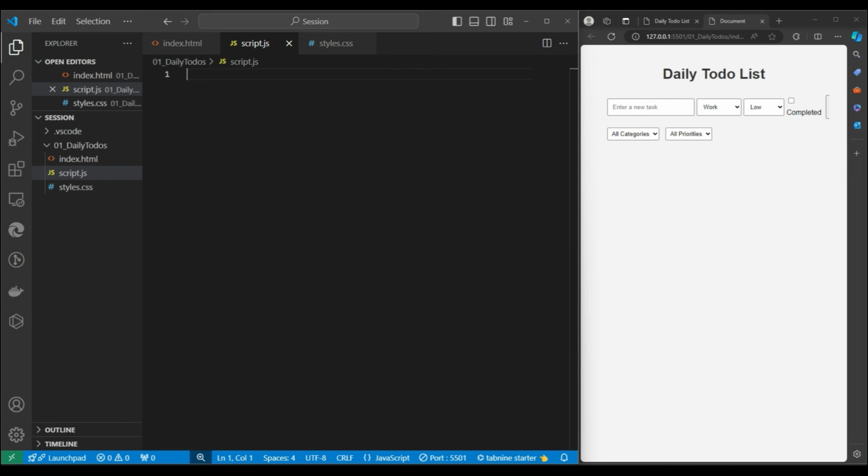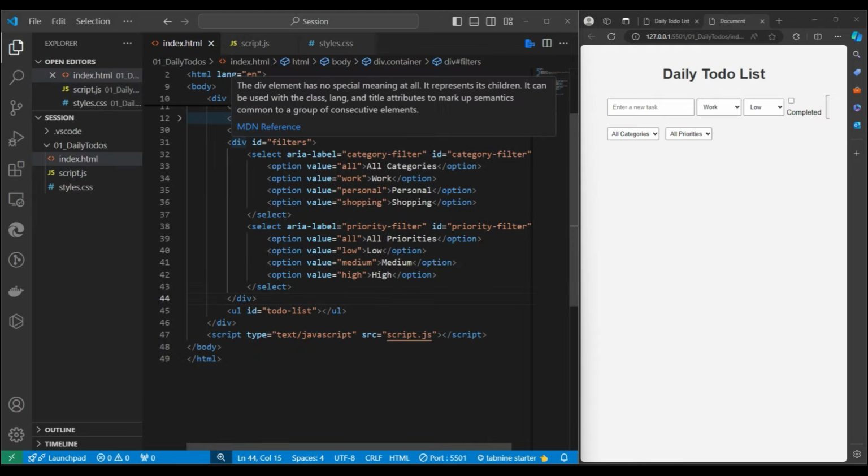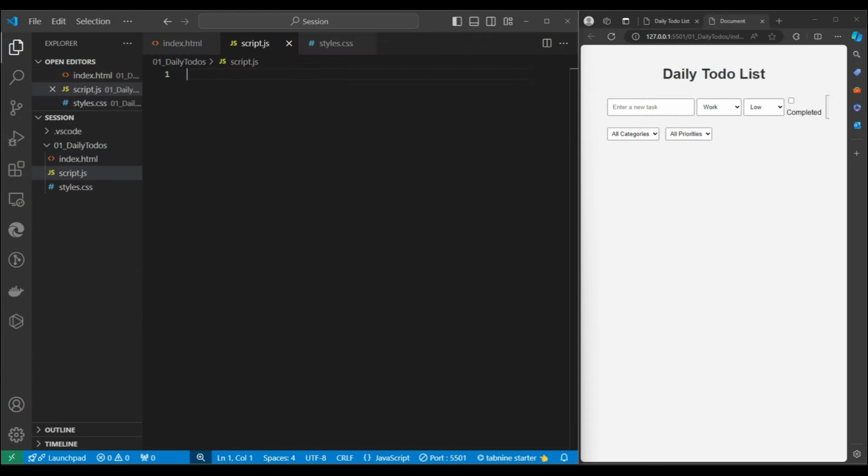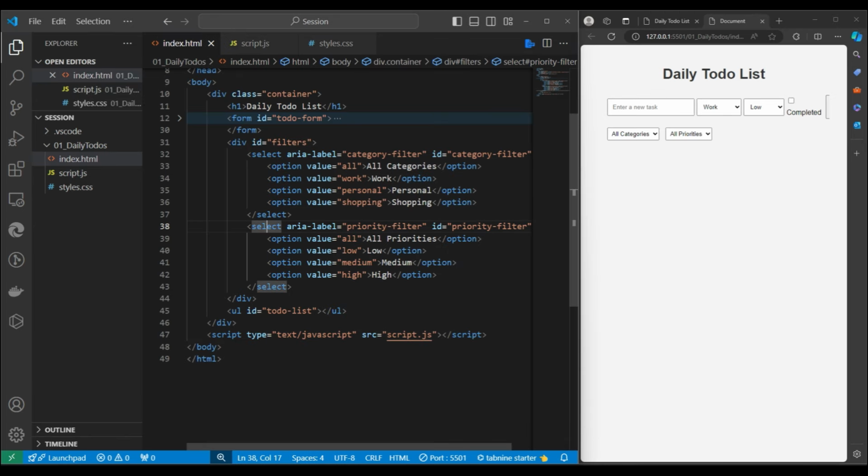Inside it we have so many branches. We have the DOM, inside it the body tag, and inside it whatever we made, like container, form, filter, and inside the filter we have select. So we will write JavaScript to run when the DOM content is loaded successfully. As a precaution, if the DOM isn't loaded and we try to access a button or anything in our JavaScript code, it might break. For this precaution, we write JavaScript below. Definitely JavaScript should be below.